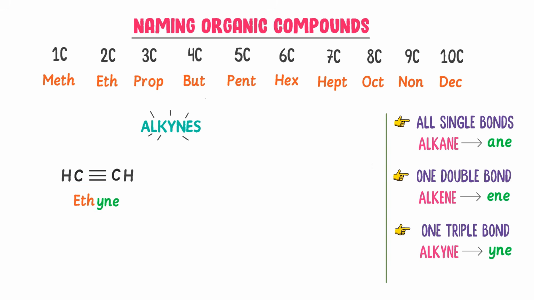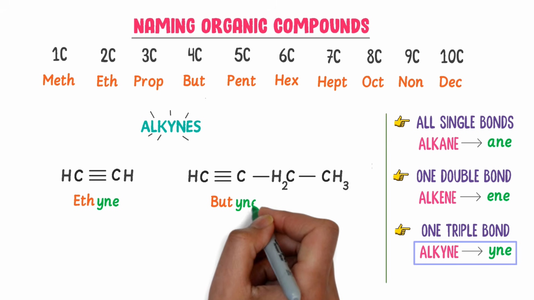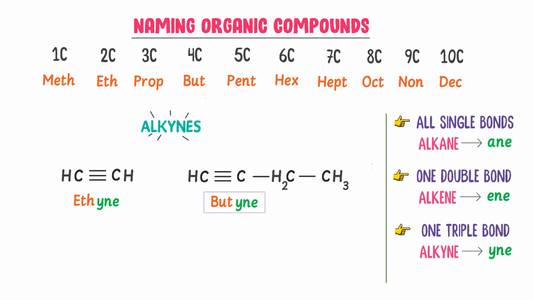so I get ethyne. Secondly, consider these 4 atoms of carbon in which there is one triple bond. This carbon has formed 3 bonds, write H. This carbon has formed 4 bonds, so leave it. This carbon has formed 2 bonds, write H2. This carbon has formed 1 bond, write H3. There are 4 carbon atoms present in this molecule, I write but. Also there is one triple bond, I write yne. So I get butyne. Thus using this method, we can easily name alkynes by knowing the number of carbons and triple bond between carbon atoms.